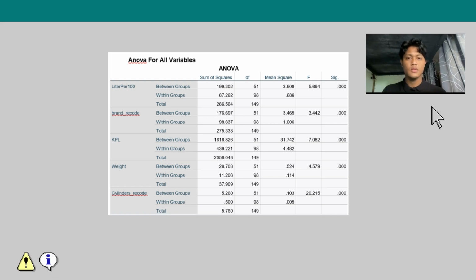The next table shows the ANOVA for all variables. The table displays the result of a study that compares 5 variables. The significance level, Sig, indicates the likelihood that the observed result occurred by chance, and it is considered statistically significant if the value is smaller than 0.05 at the significance level.